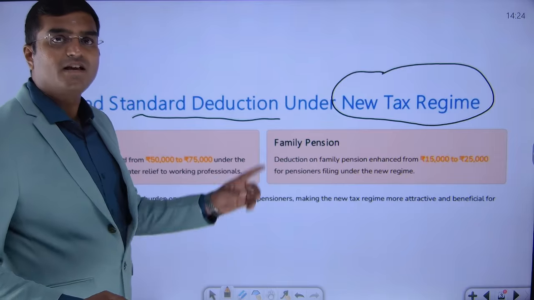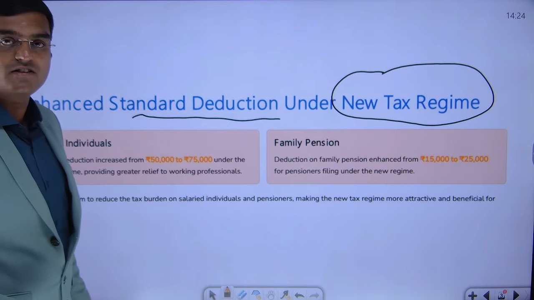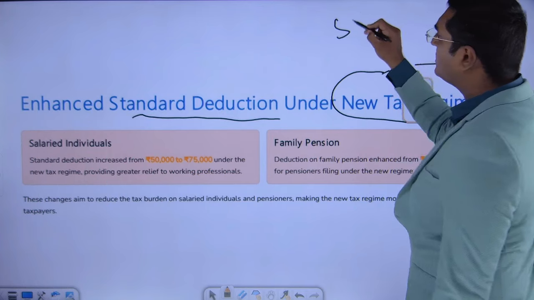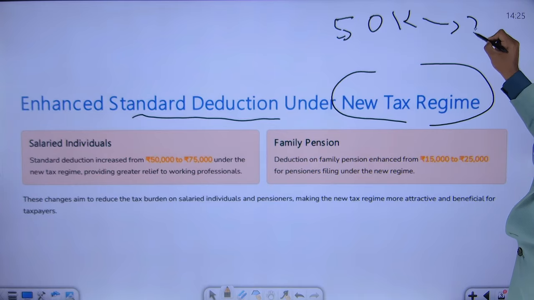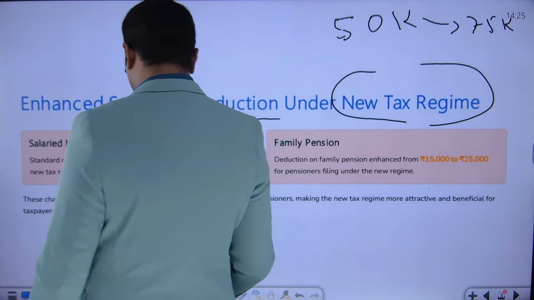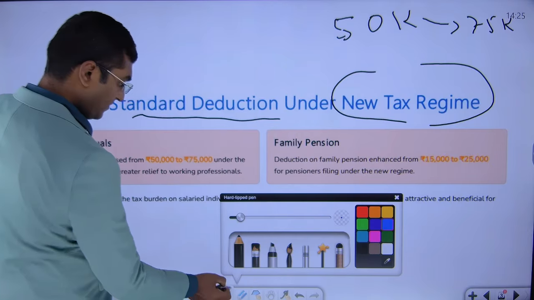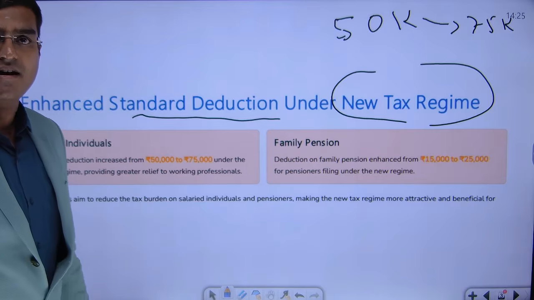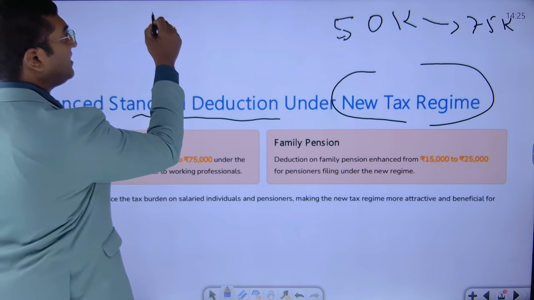Here in this case, what is that we are understanding here? There is certain enhanced standard deduction under new tax regime. Earlier, dear friends, there was a deduction of 50,000 rupees. This 50,000 rupees is enhanced to 75,000 rupees. That is a major change that is being seen, dear friends. Now, basically, where is this deduction applicable? Let us say, for example, while calculating your gross total, let's say income from salaries.